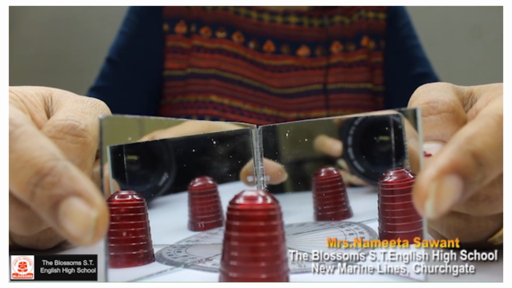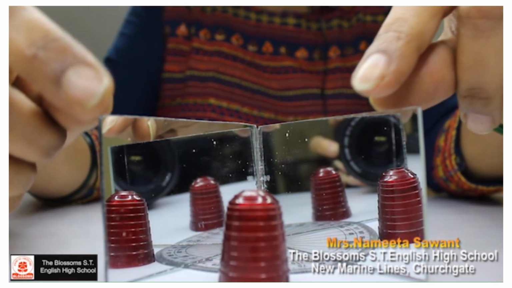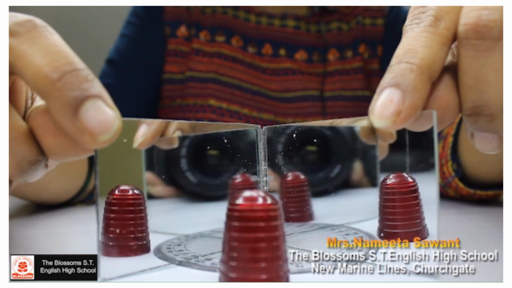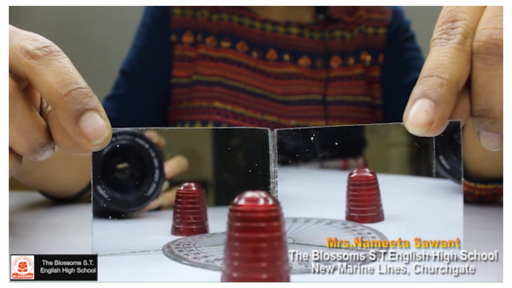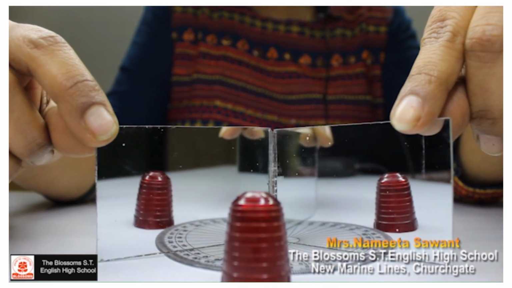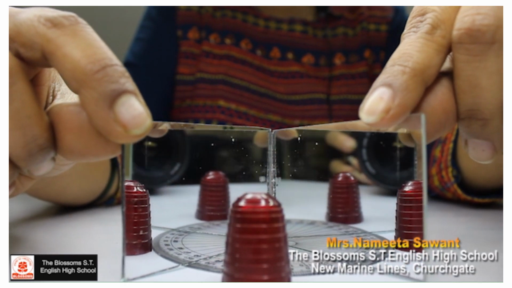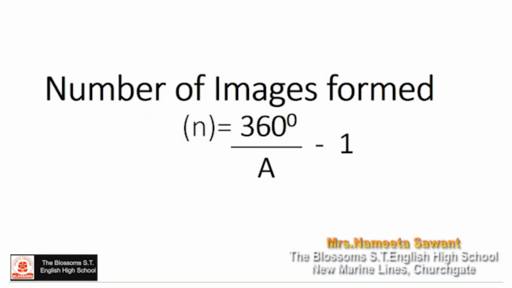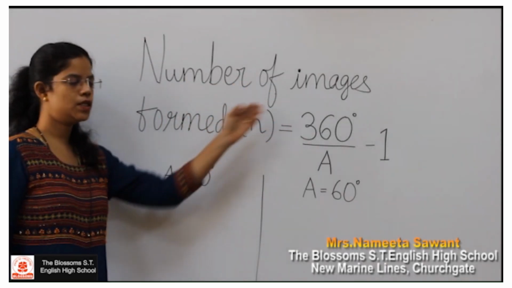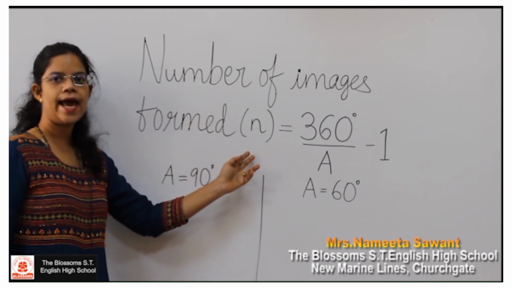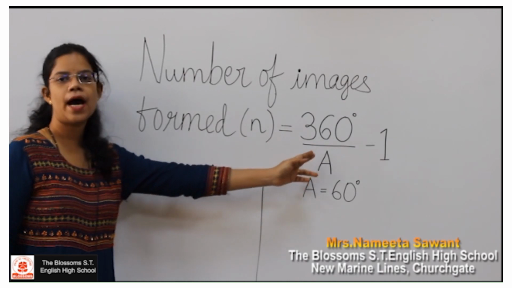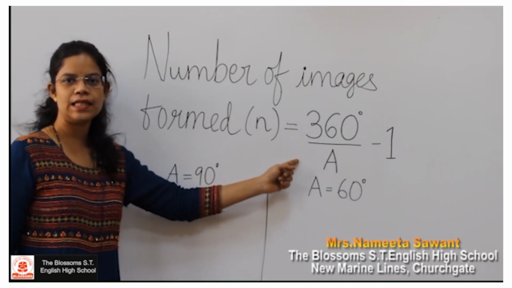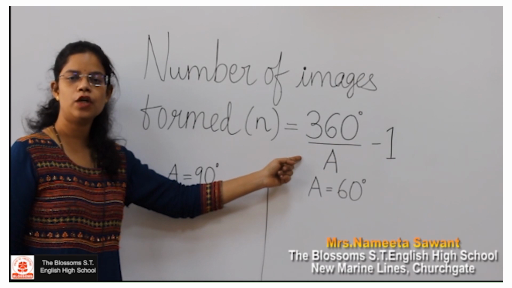Now, when I change the angle, you all can see that the number of images also changes. This number of images can be calculated using the following formula. Number of images formed, that is n, is equal to 360 degree upon A minus 1, where A represents the angle in between the two mirrors.